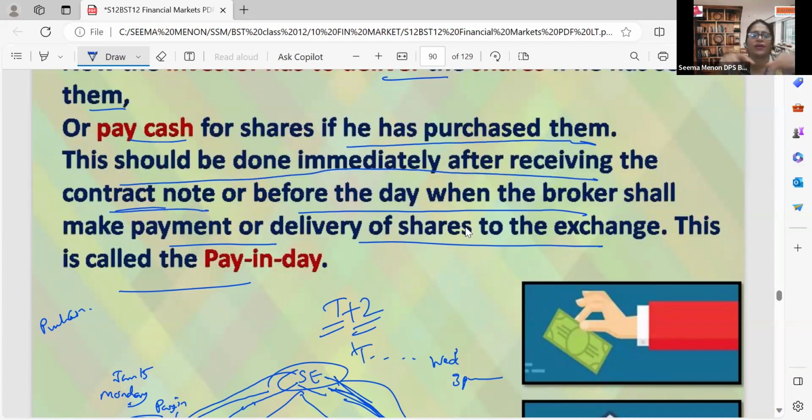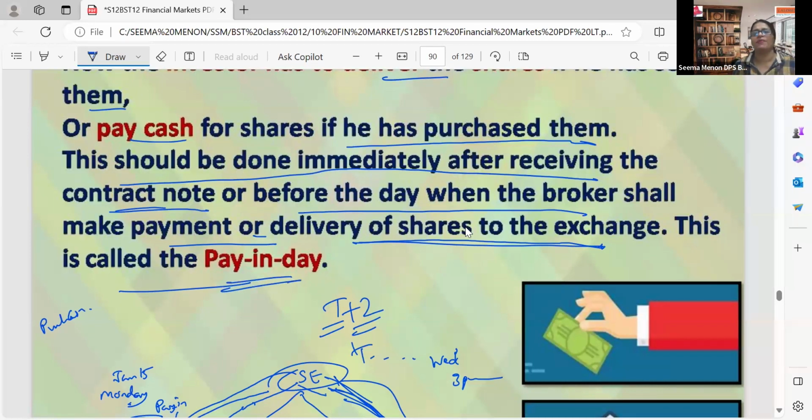Who will make the contract note? Broker. Broker will make the contract note showing all the details. I will get that contract note from my broker before the day when the broker shall make payment or delivery of shares to the exchange. In case of sale, delivery of shares is to be done. If it is a purchase, we have to make the payment to the exchange. Payment has to be made to the stock exchange. This is called pay in day.